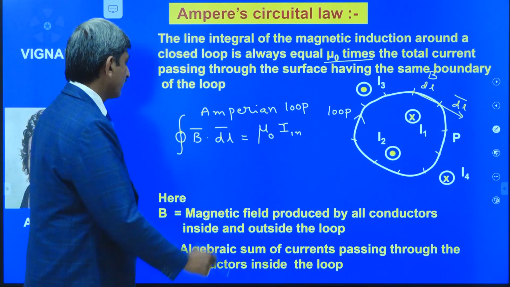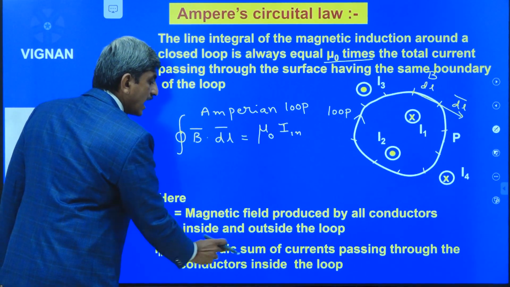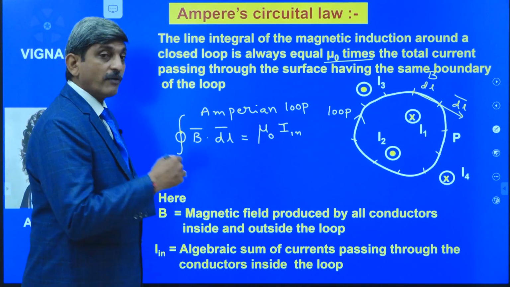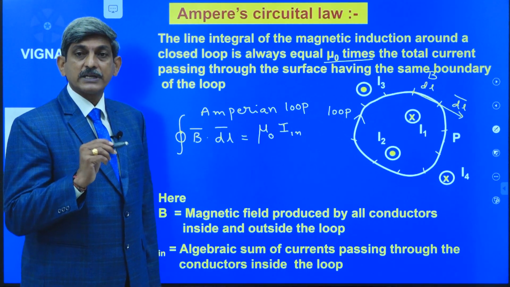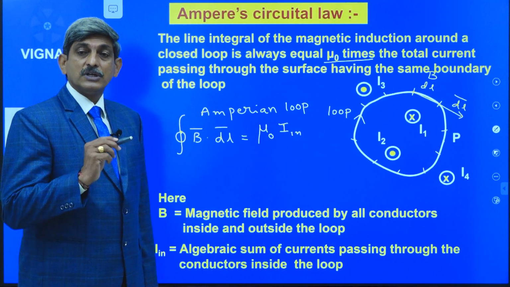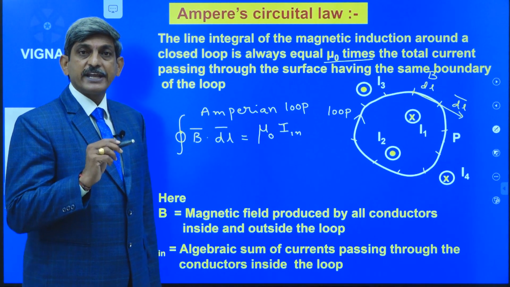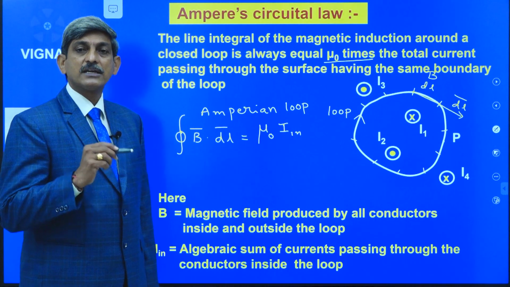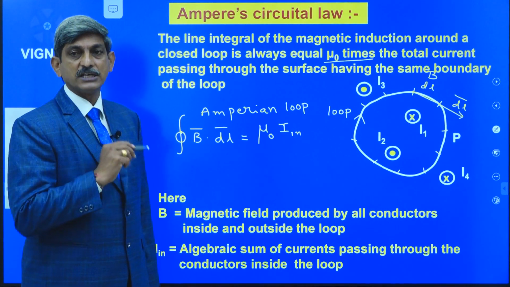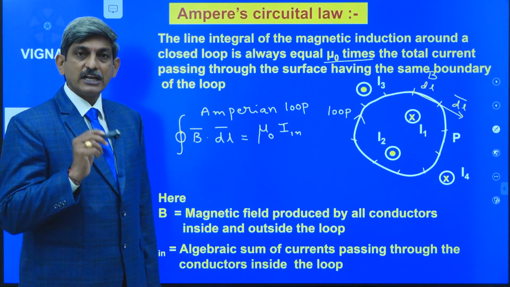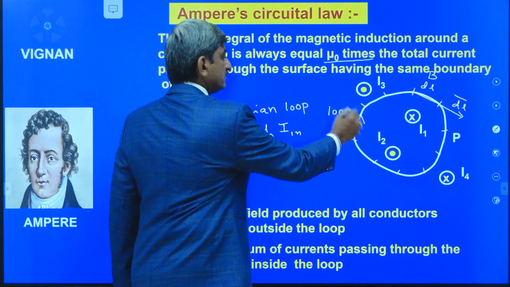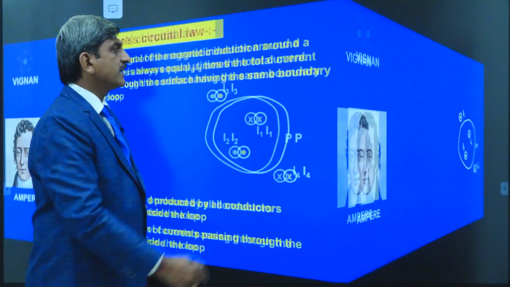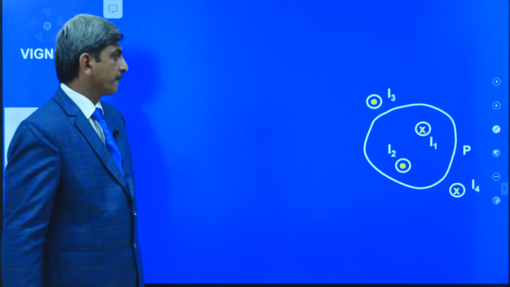Next, here we are using the words algebraic sum. What is meant by algebraic sum? While summing the currents, we have to follow the proper sign notation. The direction of some currents must be taken as positive, and the directions opposite to that must be taken as negative. What sign convention is to be followed here? Generally, the sign convention depends upon the direction of the loop. Now, let us see the sign convention we are going to use here.